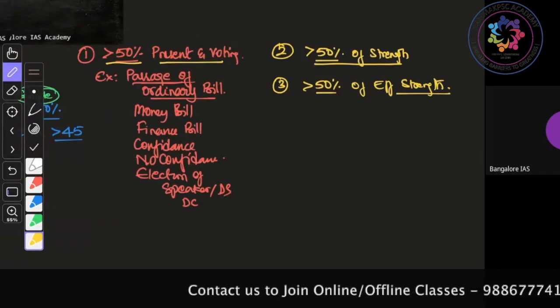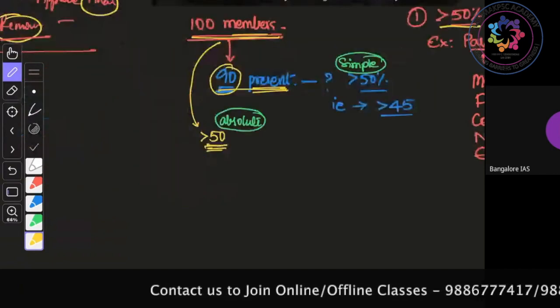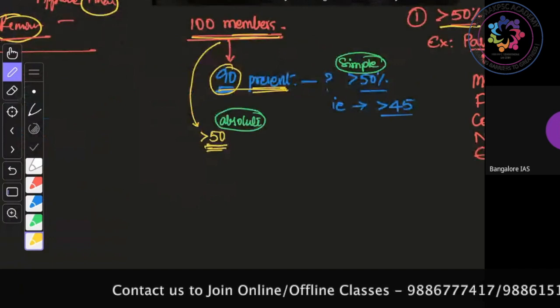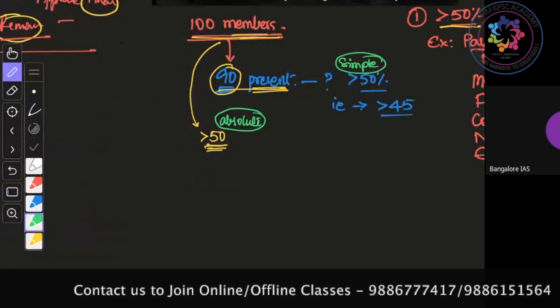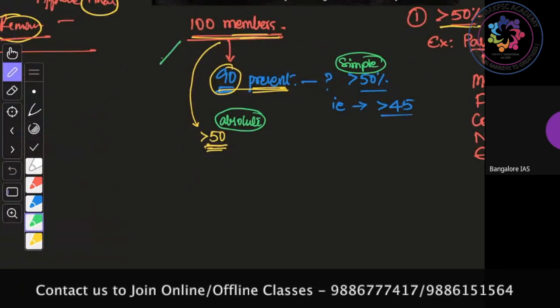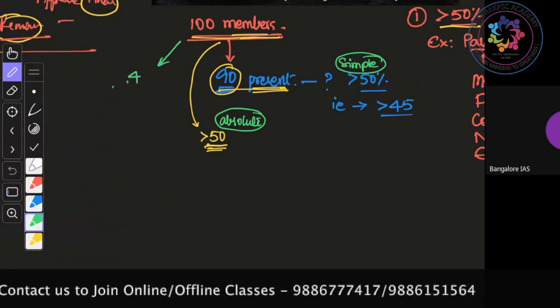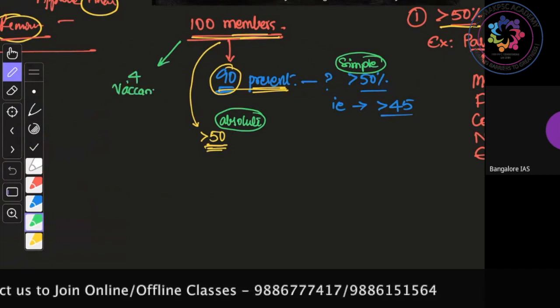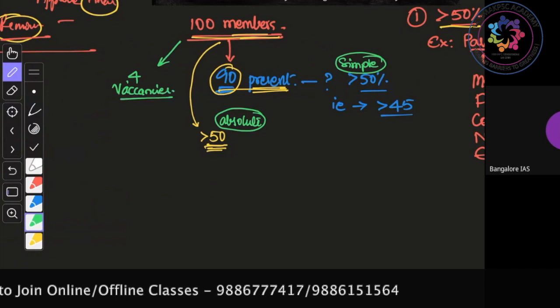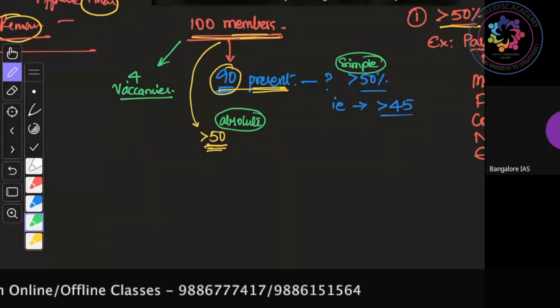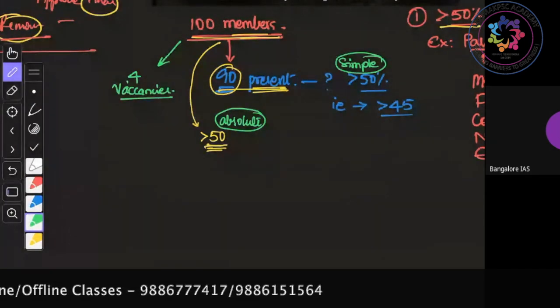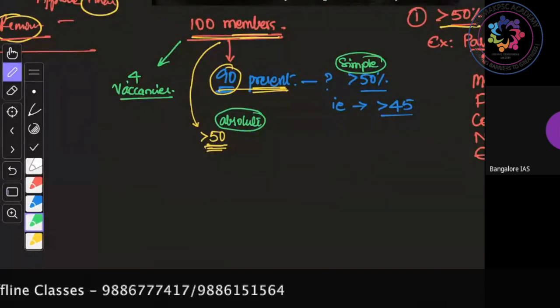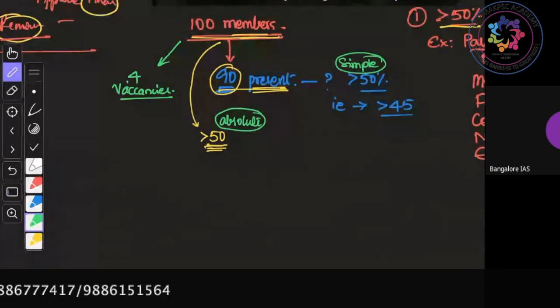So let's try to understand over here, coming back to our example. Let's say there are 4 vacancies. Vacancies can occur when the member is dead, or has resigned, or is disqualified, or when the election is held invalid.